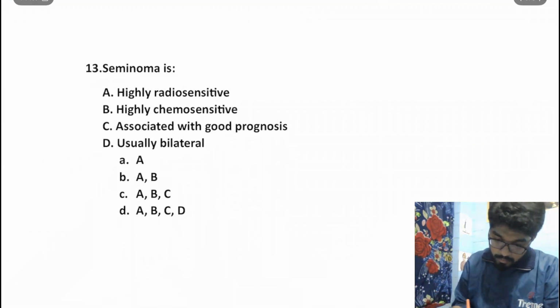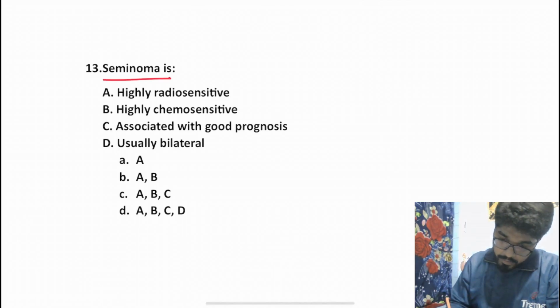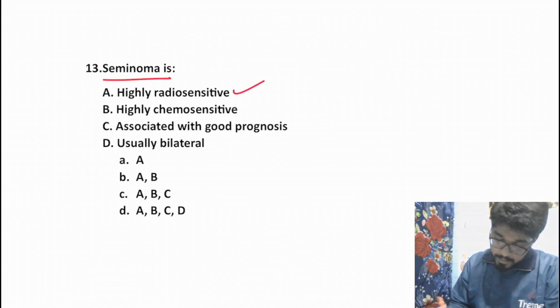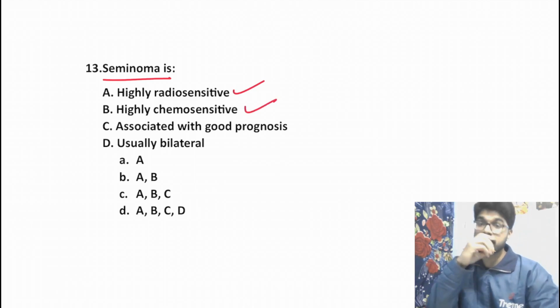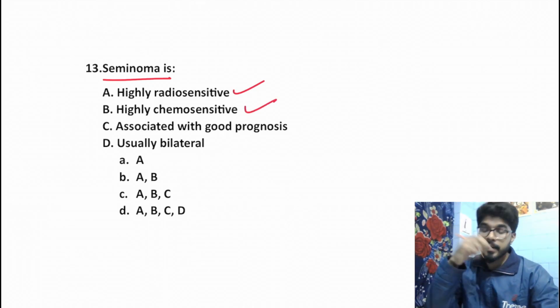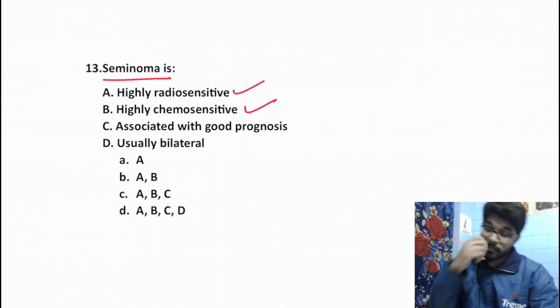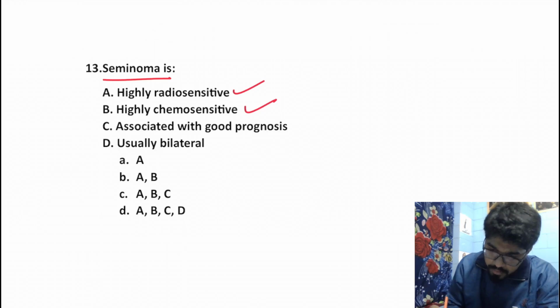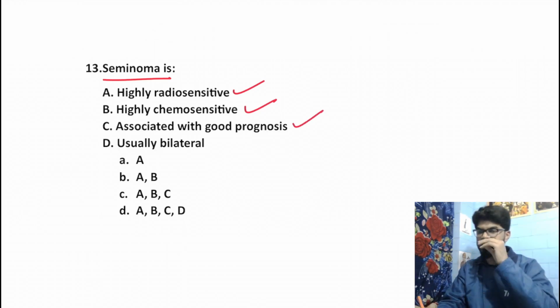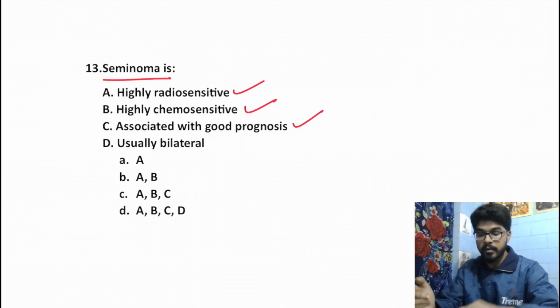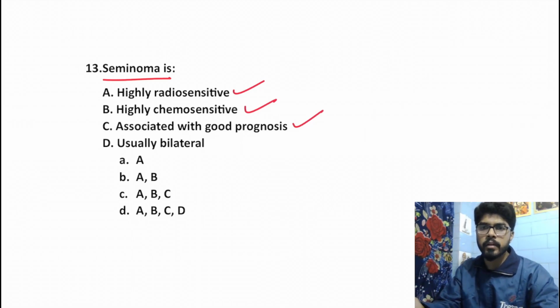Now, seminoma is highly radiosensitive. Yes, that's a true statement. Highly chemosensitive. That's also a true statement. Remember that seminoma is both radiosensitive and chemosensitive. Both radiotherapy and chemotherapy are used for treatment of stage 2 and stage 3 seminoma, right? Associated with a good prognosis, usually classical seminoma, which is the most common variant, is associated with a good prognosis. There are certain variants, as I discussed, the anaplastic variant might have a poor prognosis, but usually on an average, seminoma is associated with a good prognosis.